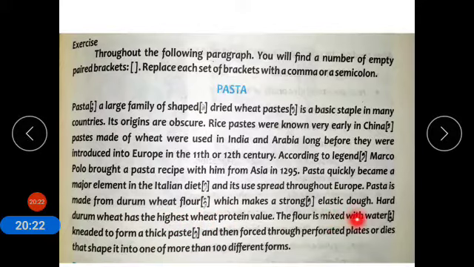The flour is mixed with water. Then it is explained in the next line, so we have put a semicolon over here. Kneaded to form a thick paste. Kneaded means गूंदा जाता है, comma, and then forced through